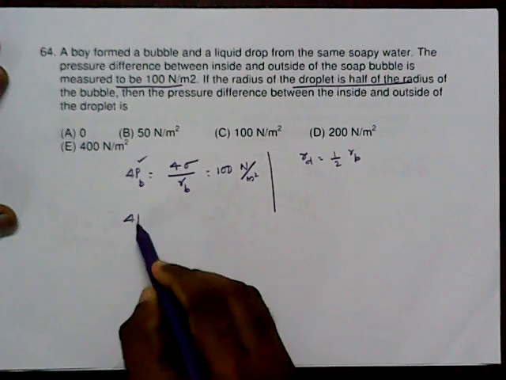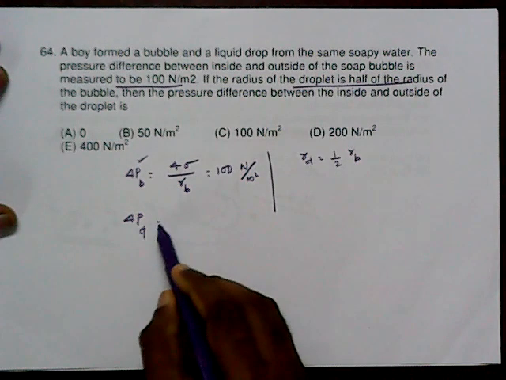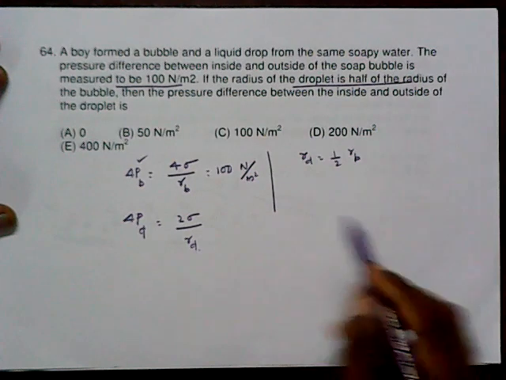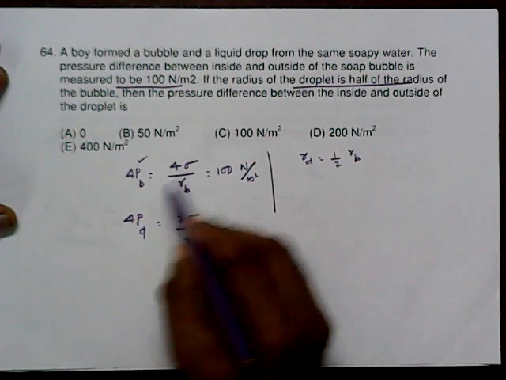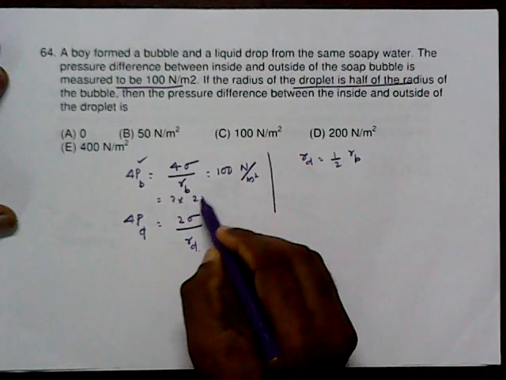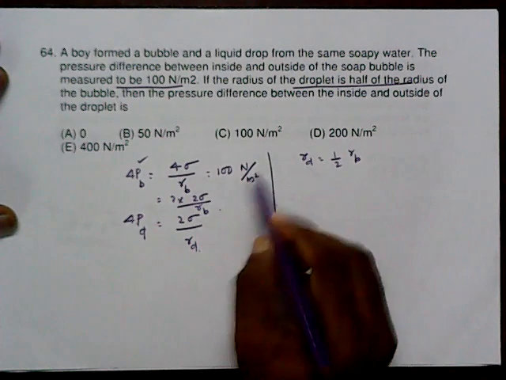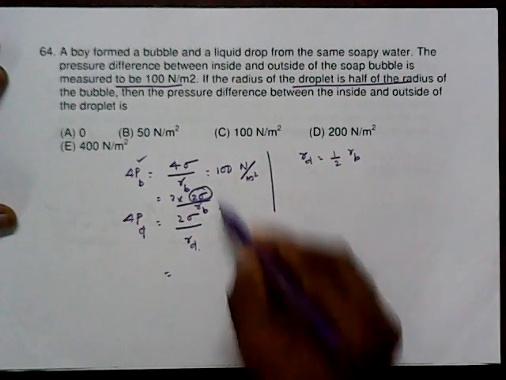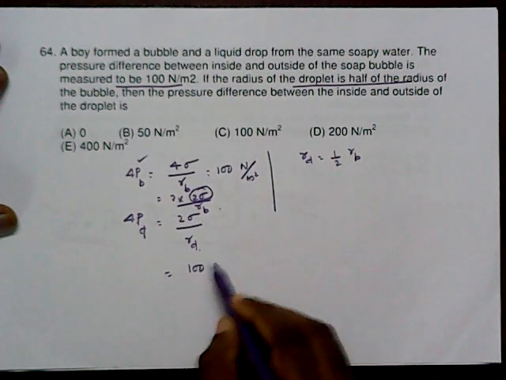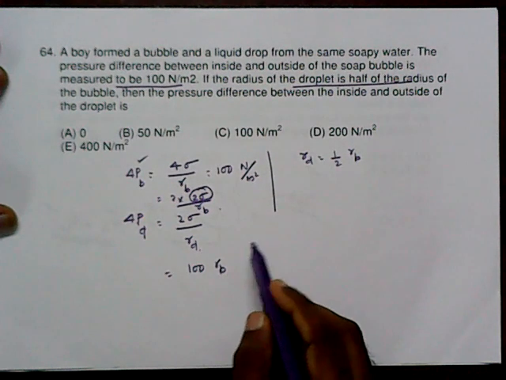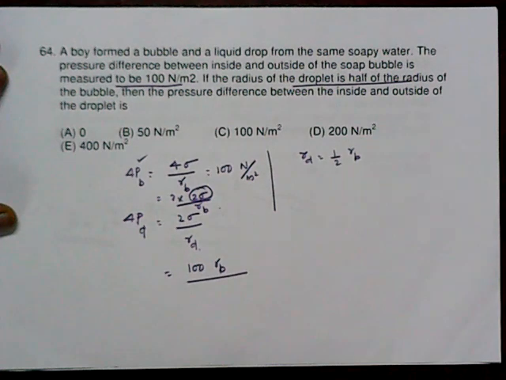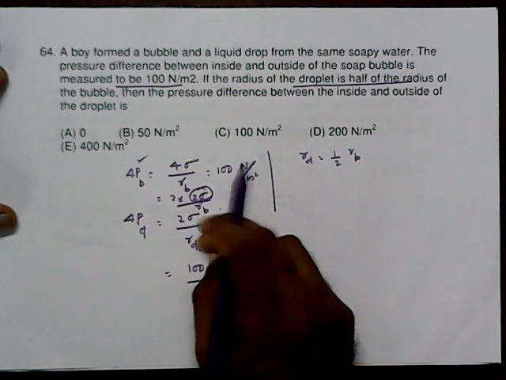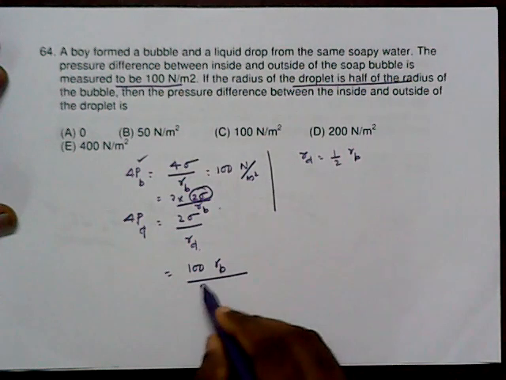So we know the excess pressure for the droplet is 2 sigma divided by RD. But here you can write that as 2 into 2 sigma by RB. So 2 sigma we can write as what? Yes, 2 sigma is 100 RB, so 100 RB divided by 100 RD is 100 RB by 2 into RD.